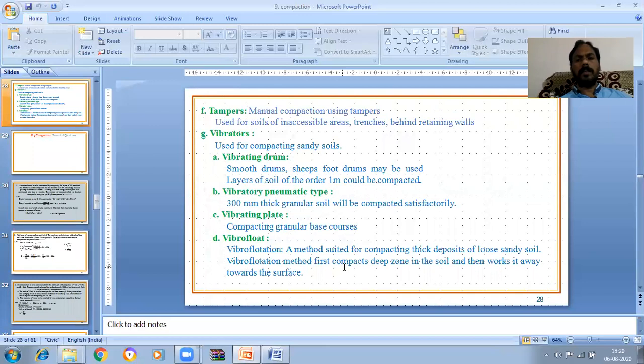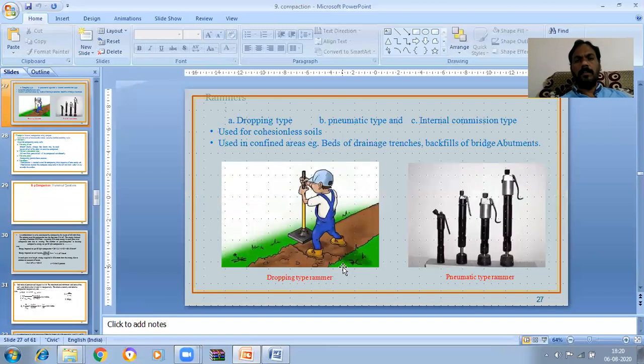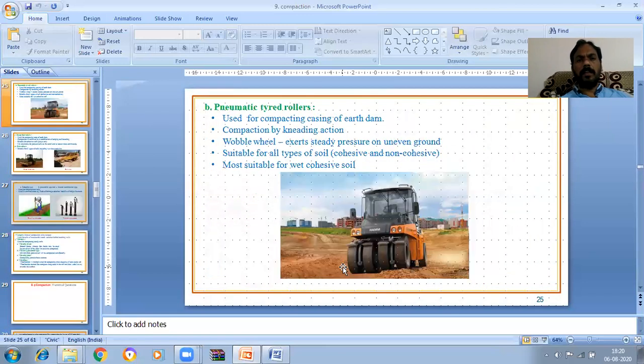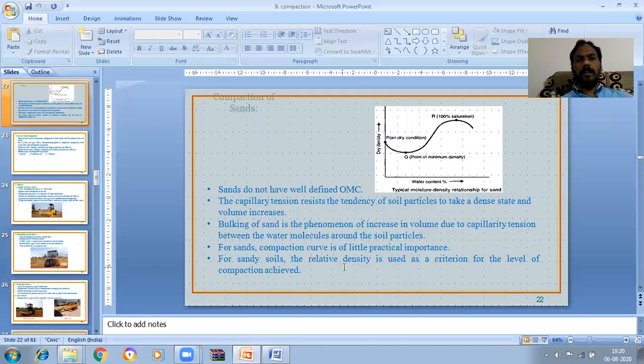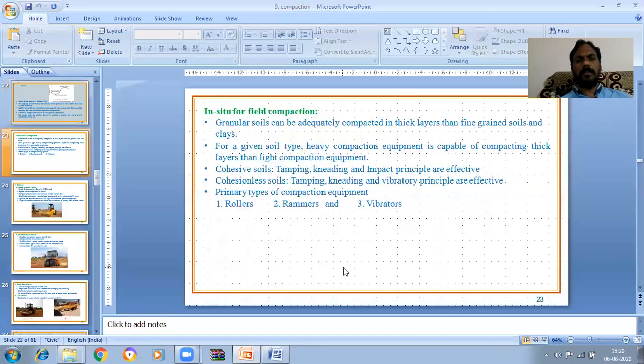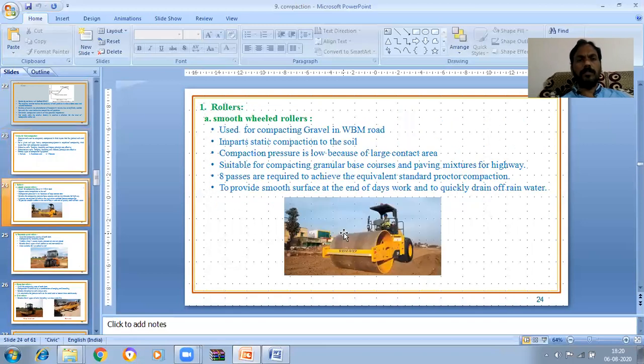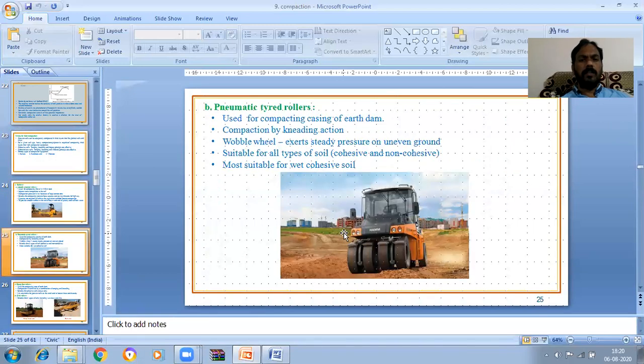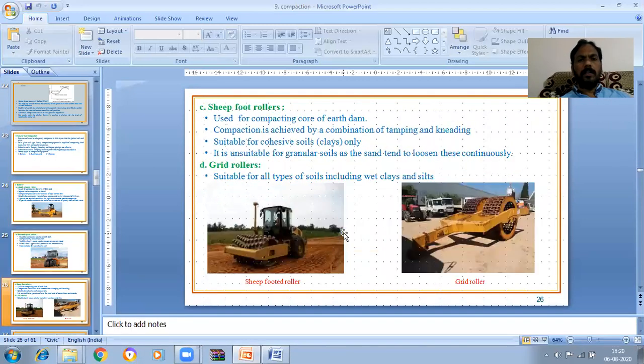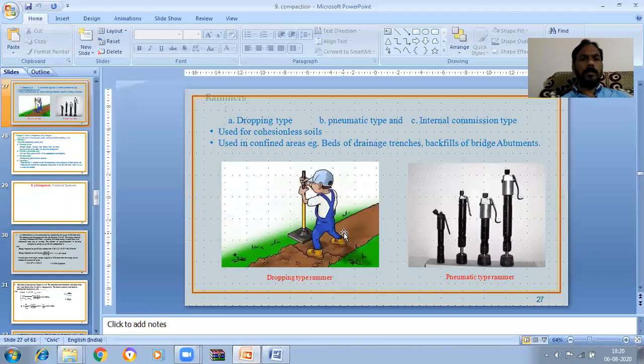So this is the compaction equipment. These are the equipment generally used for compaction. What are the compaction equipment generally? Rollers, rammers, and vibrators. Rollers are smooth wheel rollers, pneumatic tired rollers, sheep foot rollers, and grid rollers. Rammers: dropping type, pneumatic type, internal combustion type.